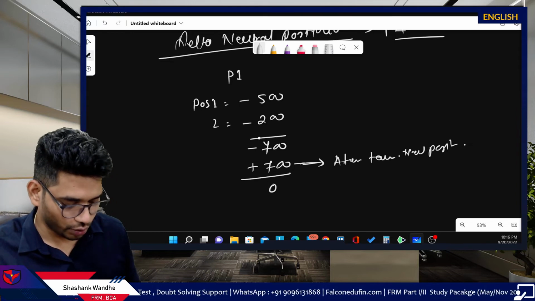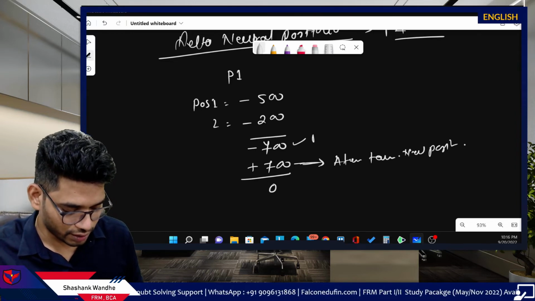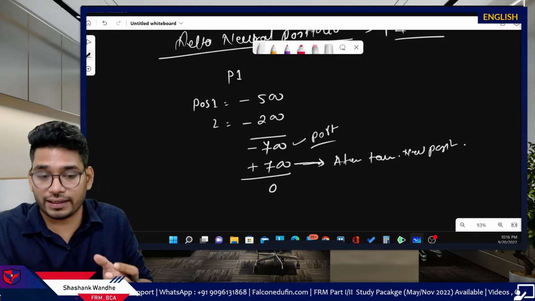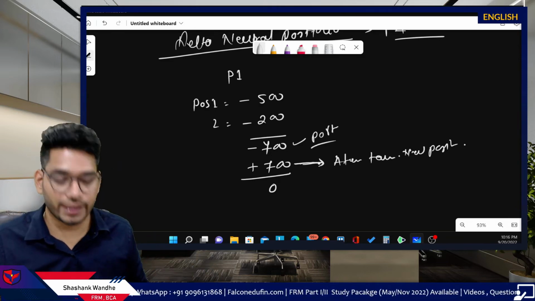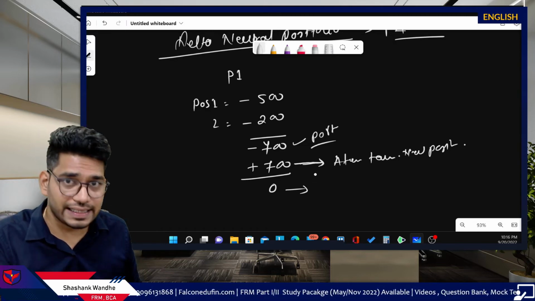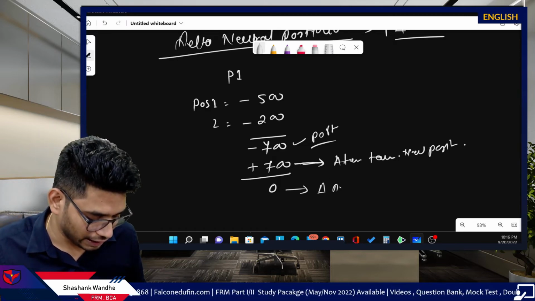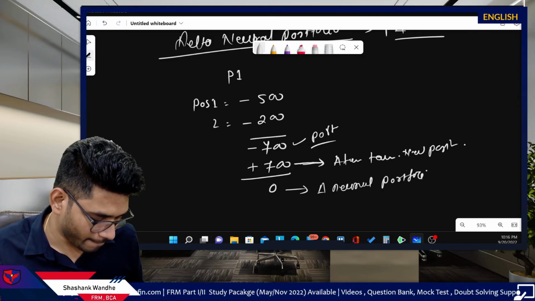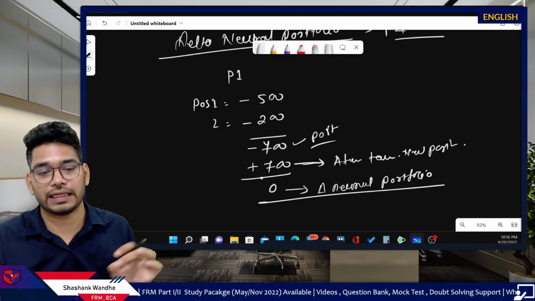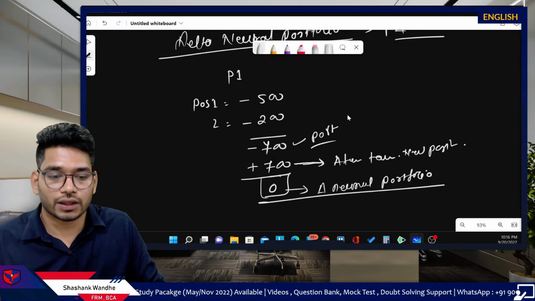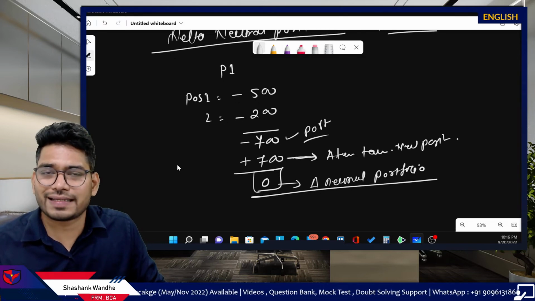Remember, this is the portfolio delta, and this is the newly brought delta, and the total is 0. As soon as your total portfolio delta is 0, we call this a delta neutral portfolio. Clear? A delta neutral portfolio has a delta of 0. I hope this is clear.